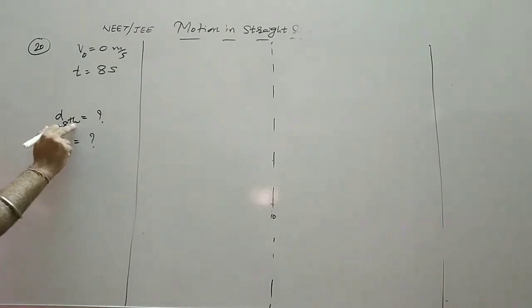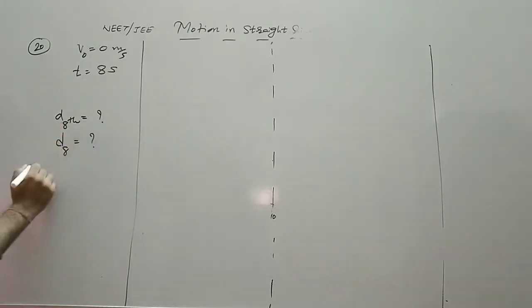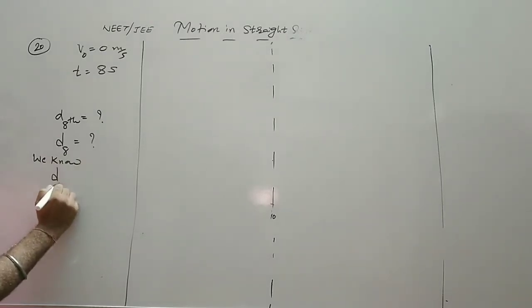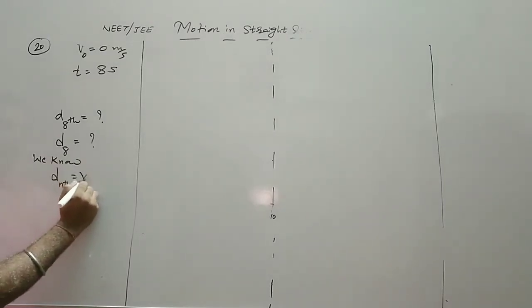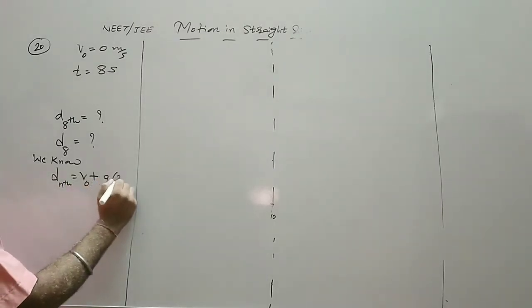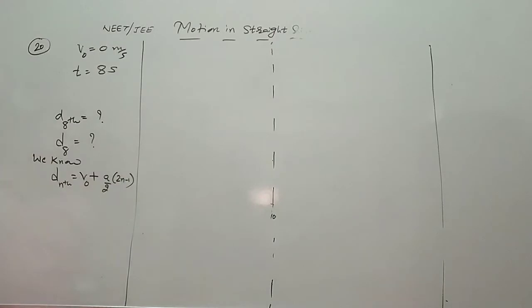Now to find the distance traveled in the nth second, we know the general formula: d nth is equal to V naught plus a by 2 into (2n minus 1).